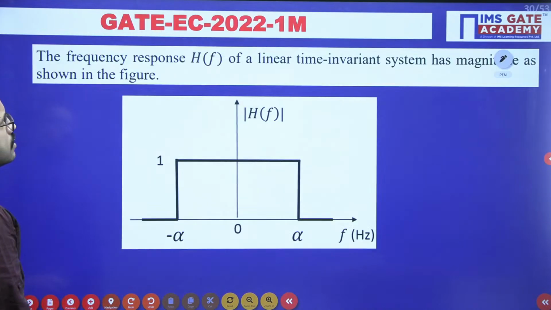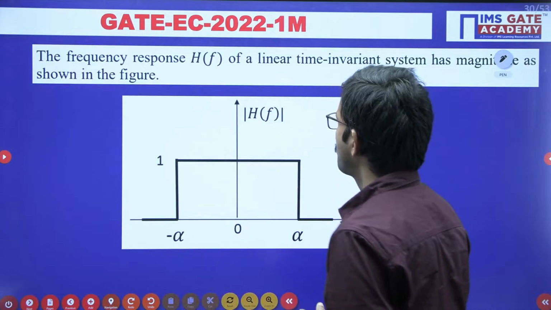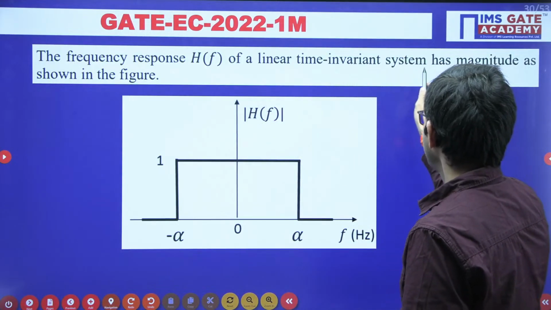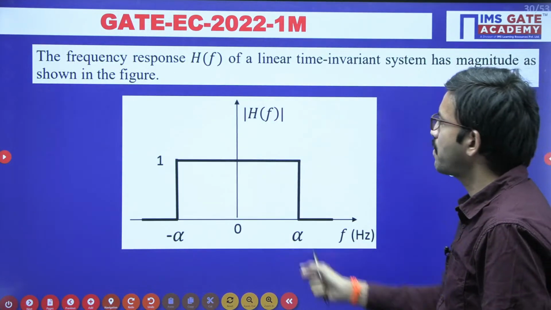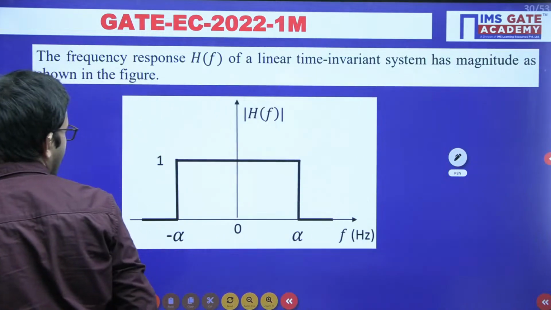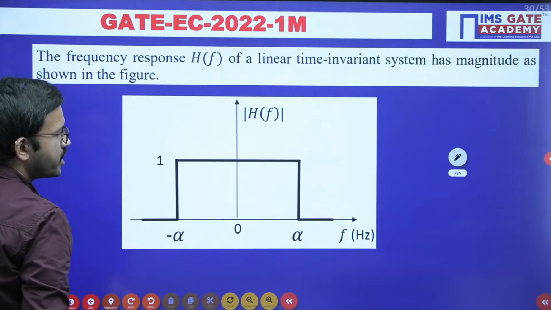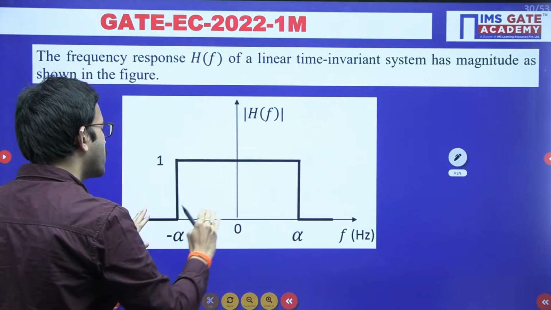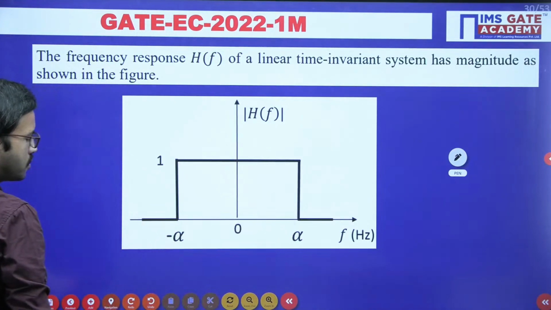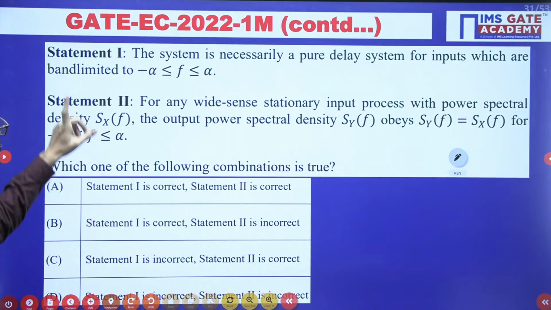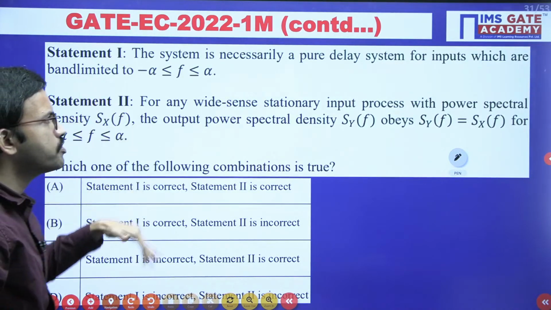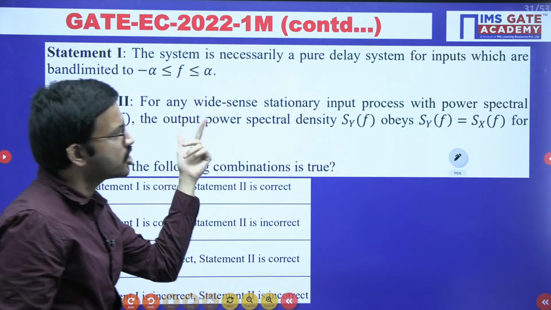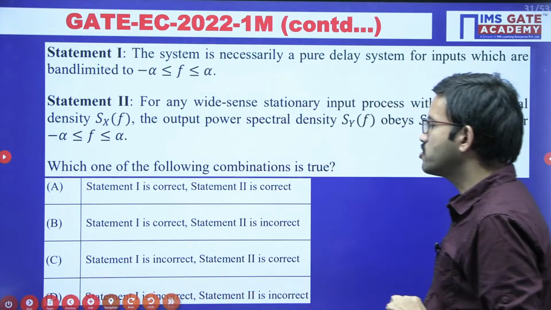Now the next question. This question weightage is 1 mark. Here they have given the frequency response of a linear time invariant system as a magnitude transfer function. From minus alpha to alpha you are having the magnitude as 1, and other than these limits on the frequency axis you are having the magnitude as 0. And here they have given 2 statements. Among these 2 statements you have to identify whether only statement 1 is correct, or only statement 2 is correct, or both are correct, or both are wrong. Like that you are having 4 choices. You have to choose the correct one.